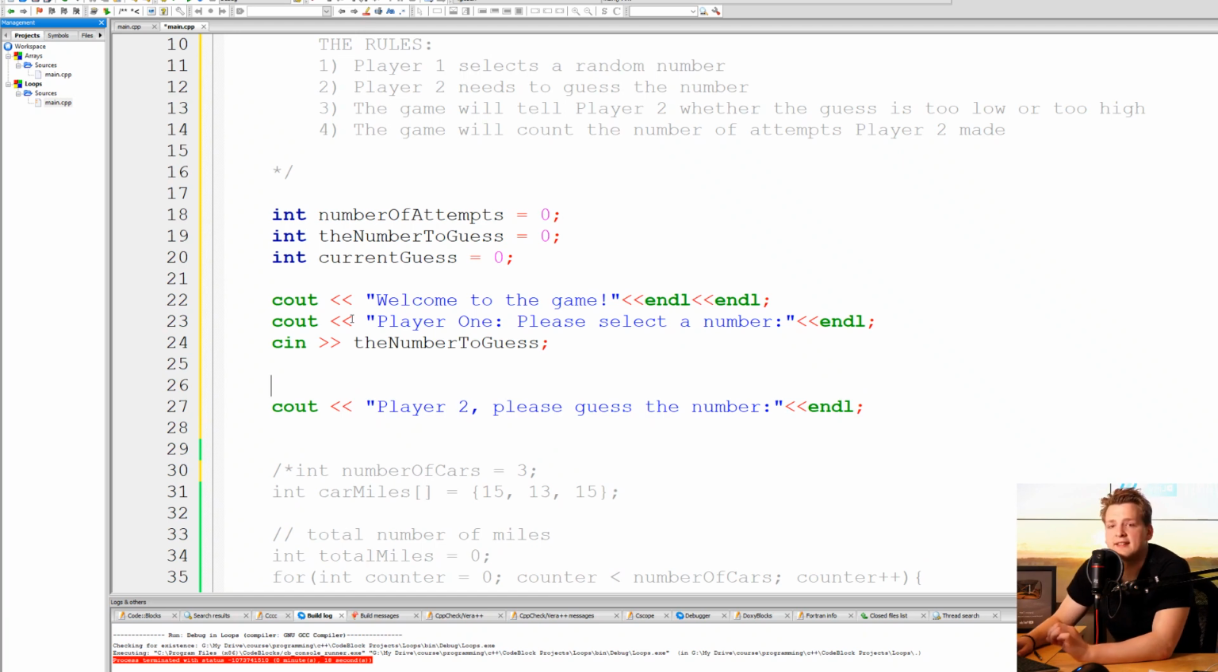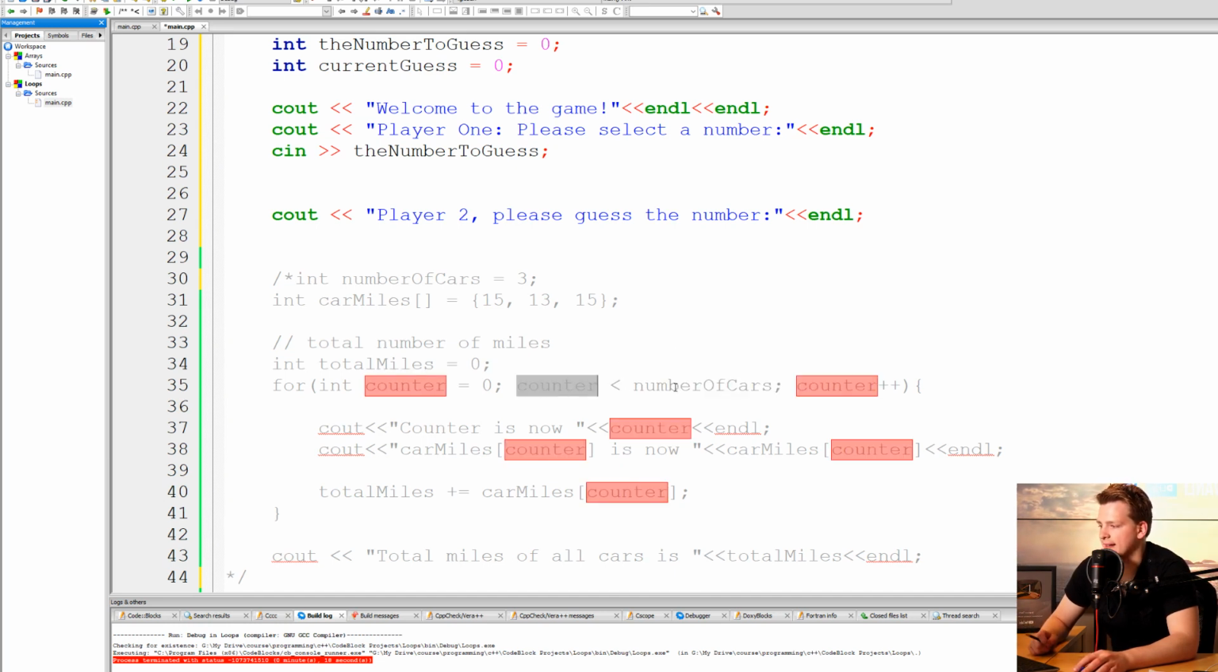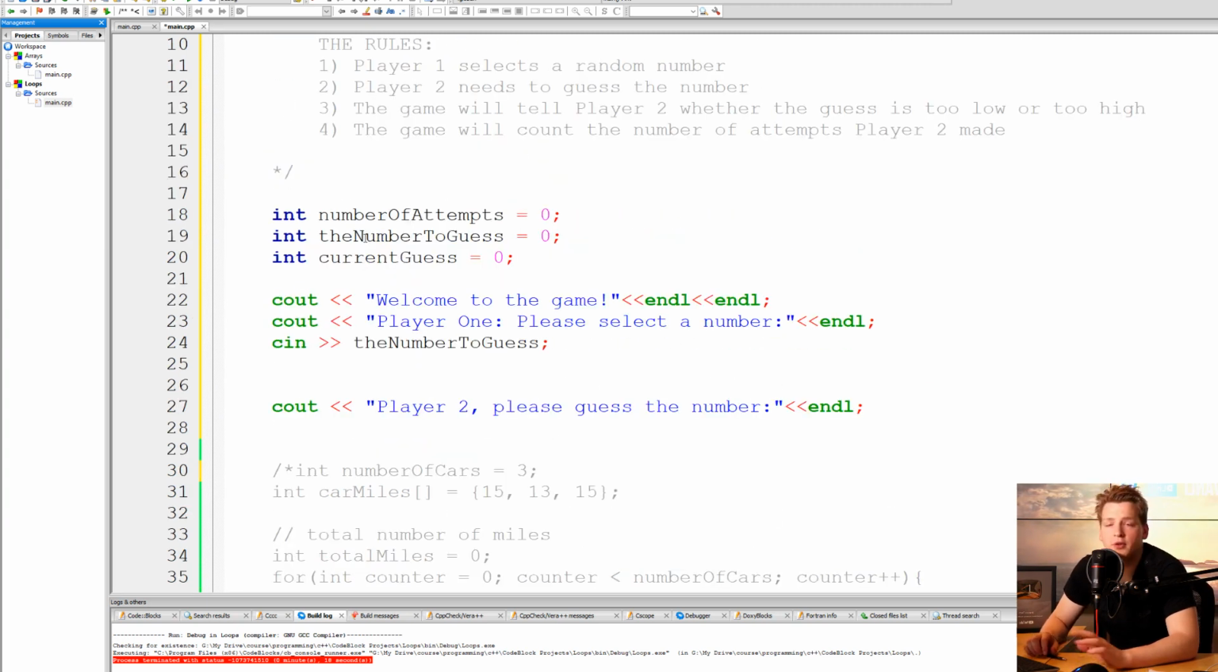However, something to realize is that we need to do this over and over again. We do not know how many times player 2 will guess. Maybe player 2 will guess the first time and it will be the correct number. Maybe player 2 will guess 10 times and only then get the correct number. And so you realize that we cannot use a for loop, because in a for loop, you need to know exactly what the end condition is. Here we had a condition that counter needs to be less than number of cars, and if it is not true, the loop breaks. But in this case, we have no idea how many tries player 2 will need.